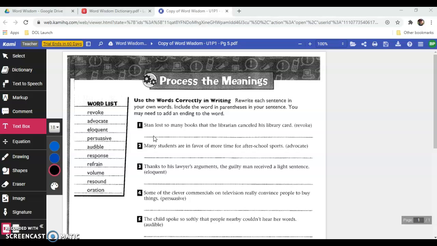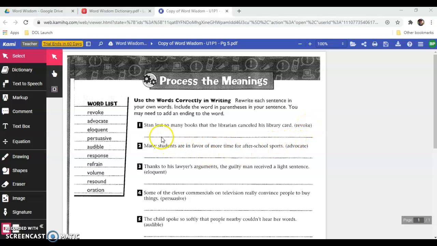So today's assignment gives you a sentence and then it gives you one of the words from our word list over here on the right. Your job is to figure out what is in this sentence that can be replaced with the word that's here on the right. And so on the blank below, you're going to rewrite this sentence, but you're going to get rid of some of the words and you're going to replace those words with this word on the right.